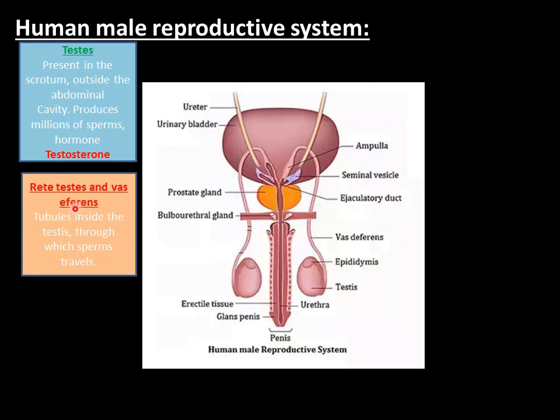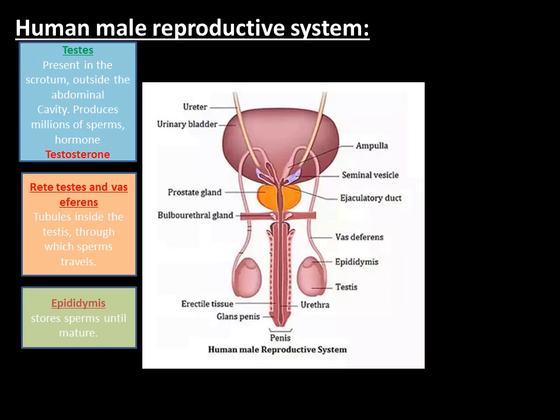Rete testis and vasa efferentia are present inside the testis. These are tubules, tube-like structures present inside the testis, and through these tubes sperms travel. It is a sort of pathway for sperms. Going through rete testis and vasa efferentia, they come out of the testis.